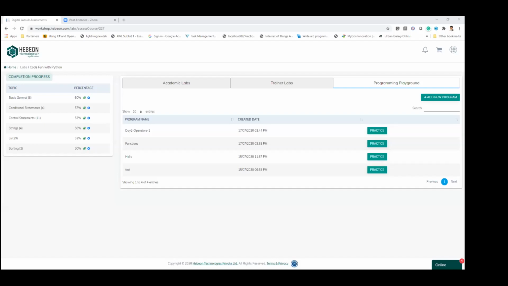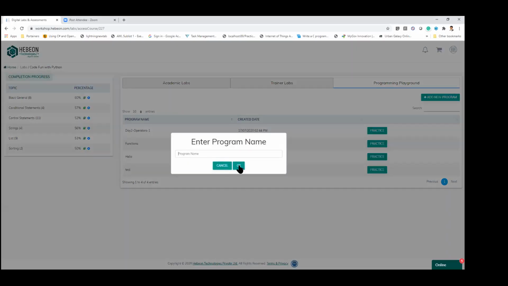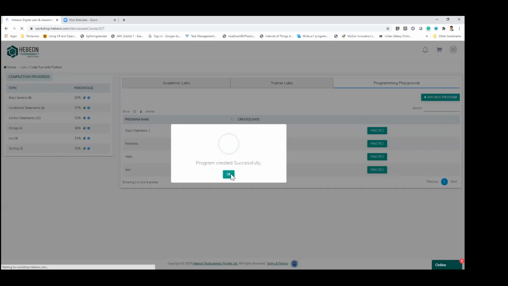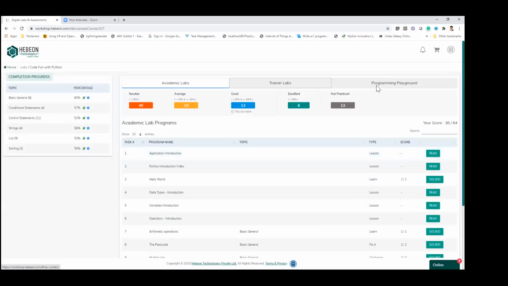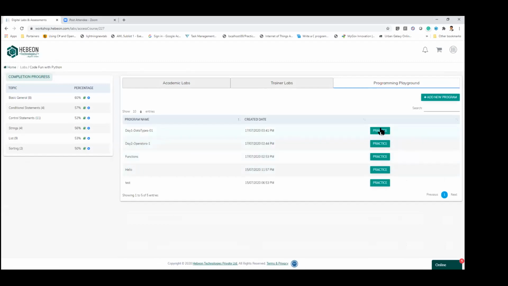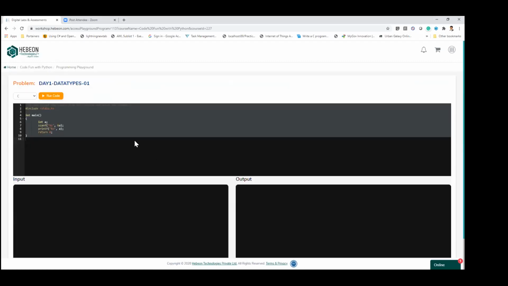Practice data types, right? Now we have basically enabled the copy paste option. So all you need to do is copy this, go here, and create your own program. Let's say day one and data types and 01. So I create my program.